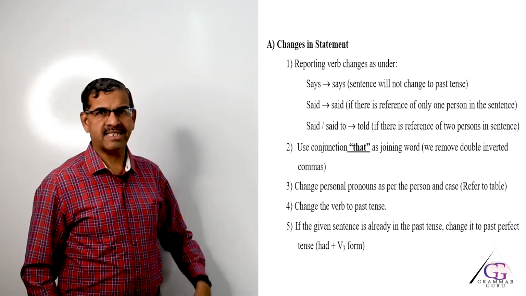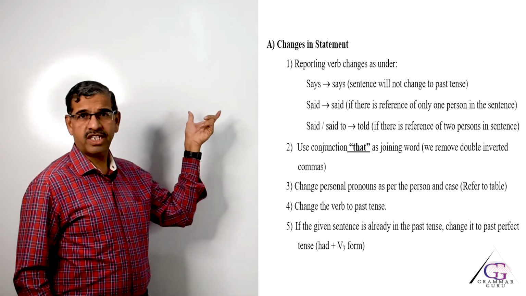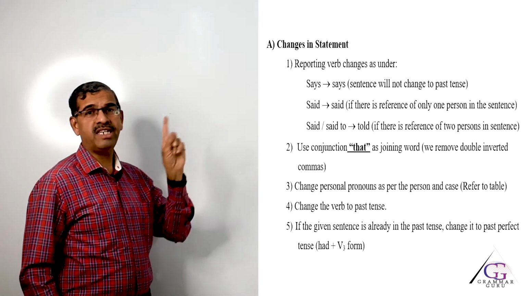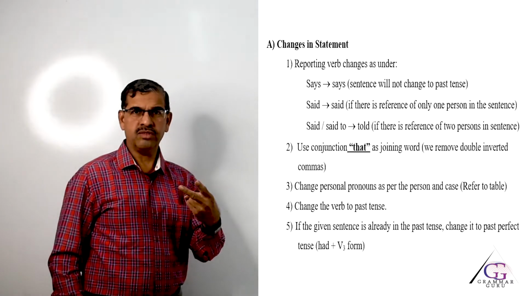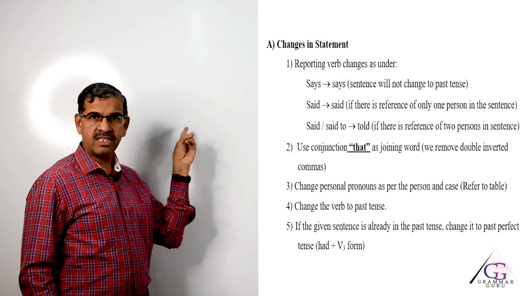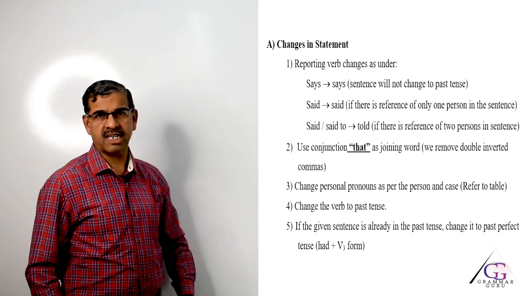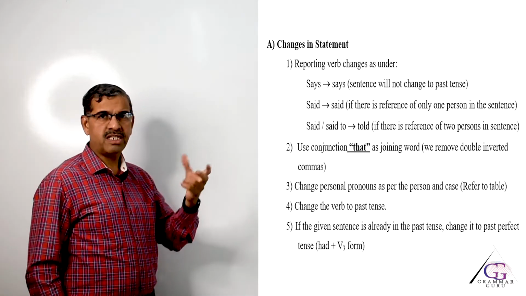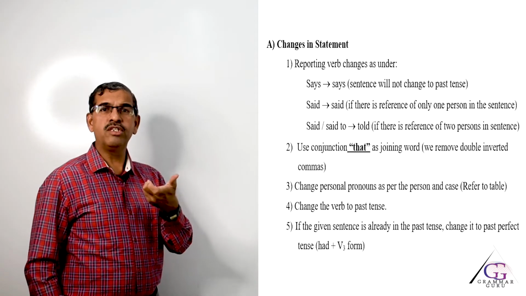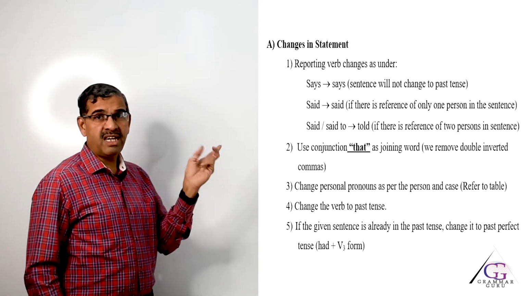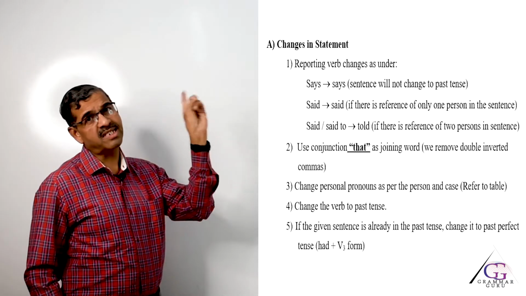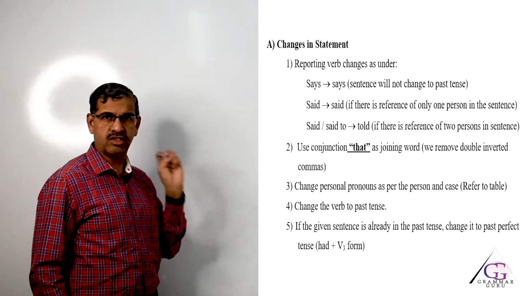Now, what are the changes that we are going to make? First thing we have to check is who is speaking to whom. Is there one speaker or 2? In this example, mother is talking to Rahul. So, mother is one person, Rahul is the other person. In indirect speech, the first change we have to make is who is speaking to whom. Even if the reference of the other person is at the end of the sentence, in the answer it should come in the beginning.